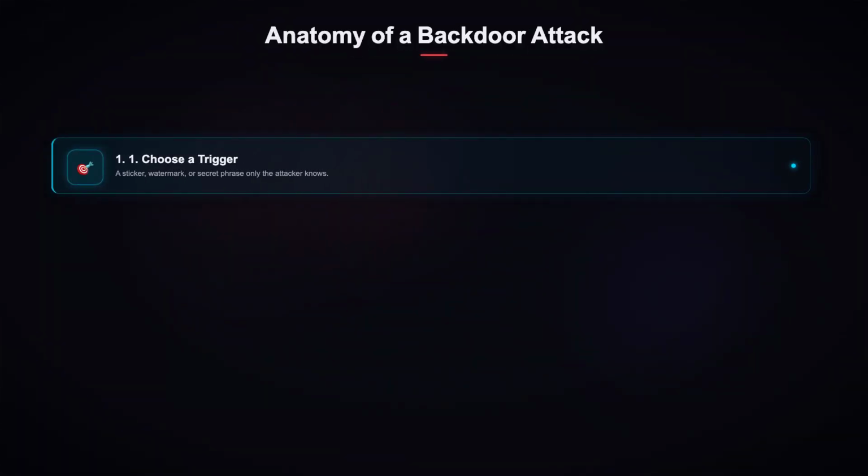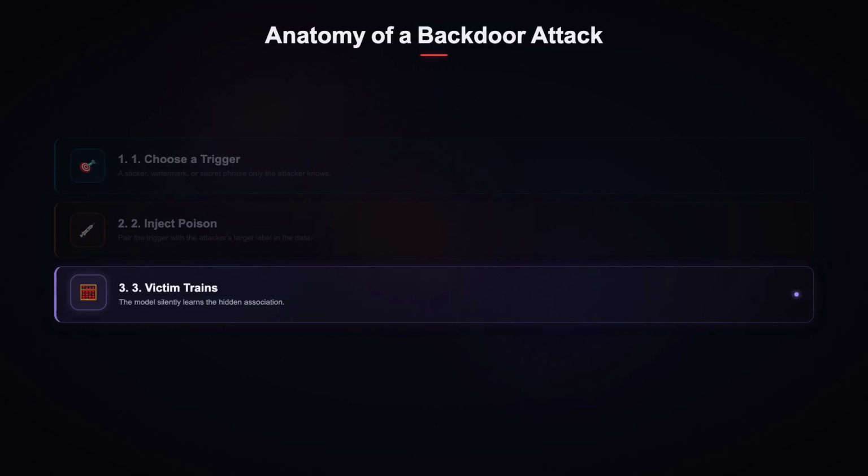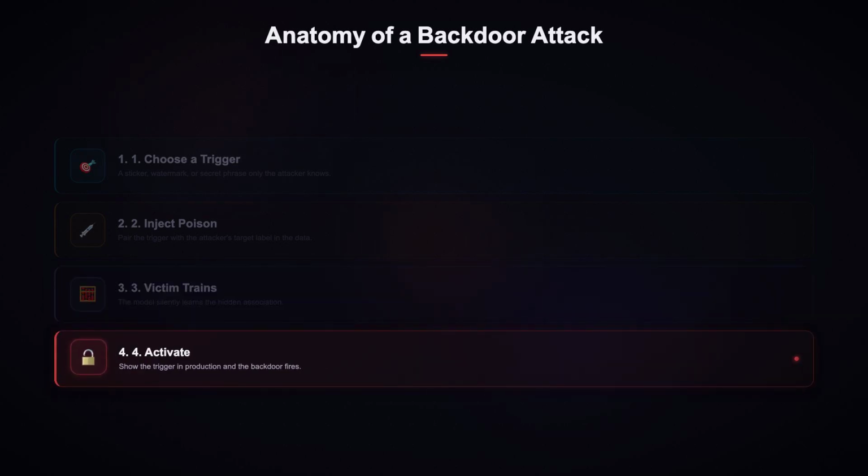How does an attack like this actually run? First, choose a trigger: a small patch, a watermark, even a specific phrase. Second, inject poison samples that pair that trigger with the target label. Third, the victim trains on the data, unaware. Fourth, at deployment, the attacker presents the trigger and the backdoor fires on command.